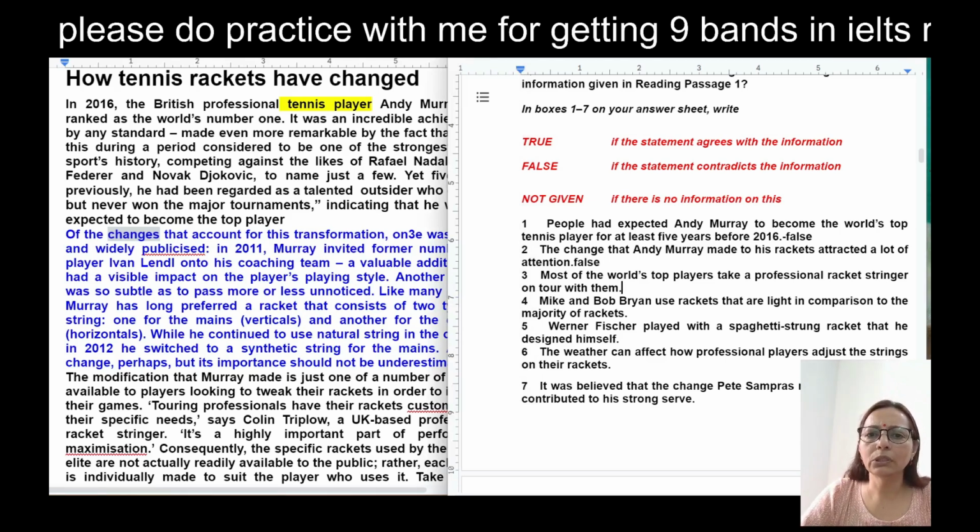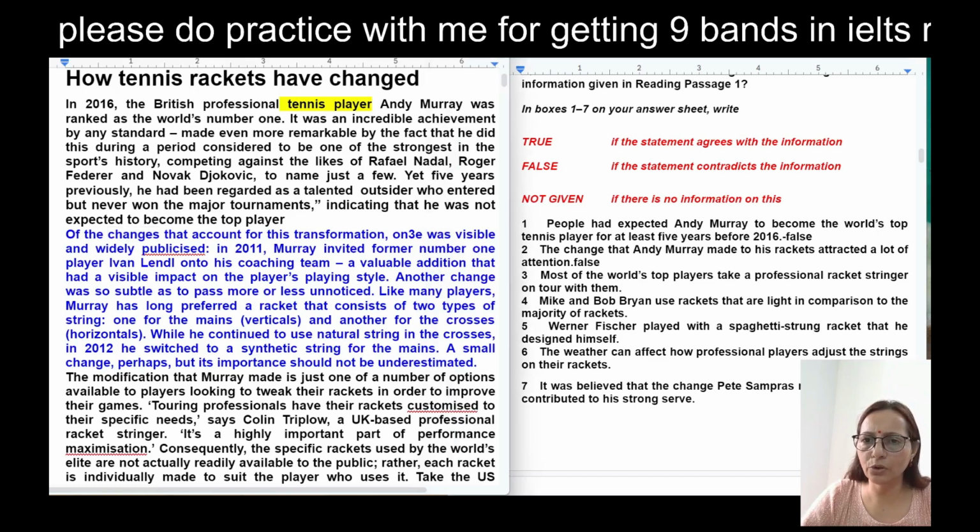Okay. So now third question we will read. Most of the world's top players take a professional racket stringer on tour with them. Now professional, of course, confusing question. Just look at this. Most of the world's top players means most, 99% or 90% you can say, top players take a professional racket stringer on tour with them. If they take a professional racket stringer with them, then true. If they are not doing it, then false. And if they are not talking whether they were taking this stringer or not, then not given.